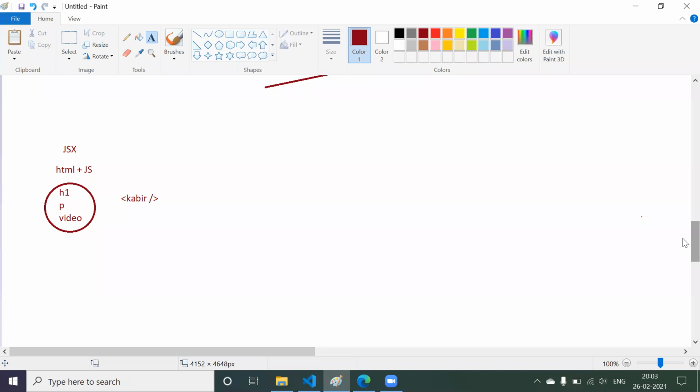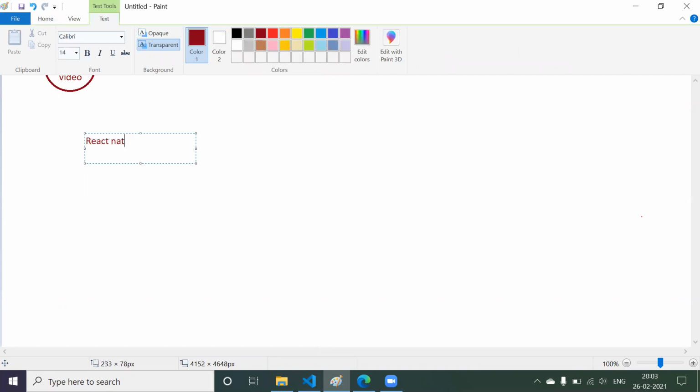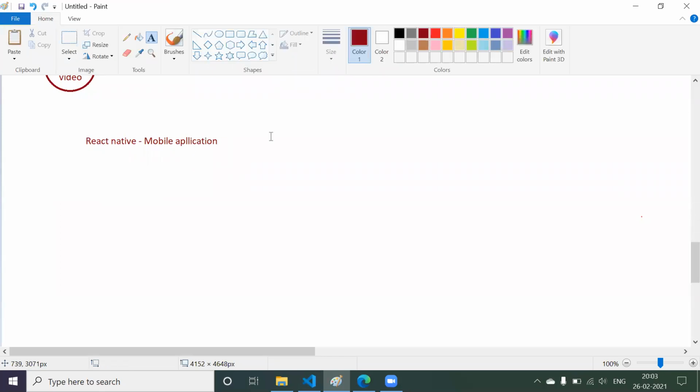And one more thing, if you learn React.js, it is used to build web applications, right? In the same way, if you wanted to build a mobile application, then for that we have one more library called React Native. Now React Native is used to build mobile apps. Now, can we build only Android applications? No. With React Native, you can build iOS applications as well. So that's the benefit you get.